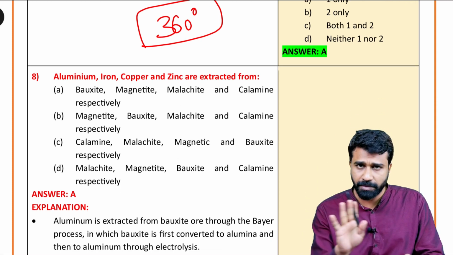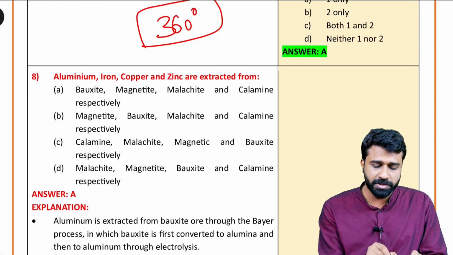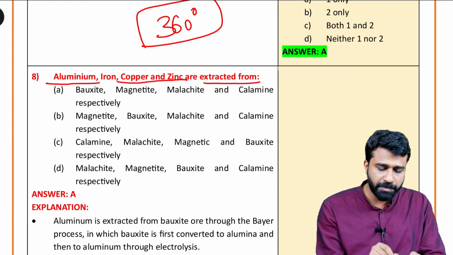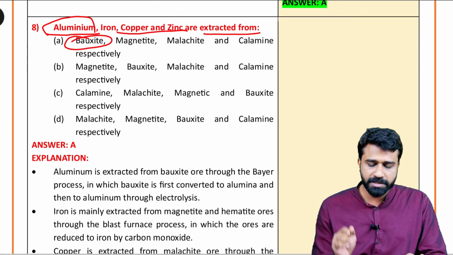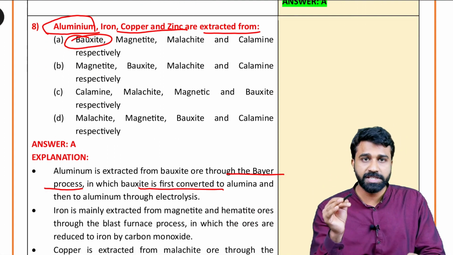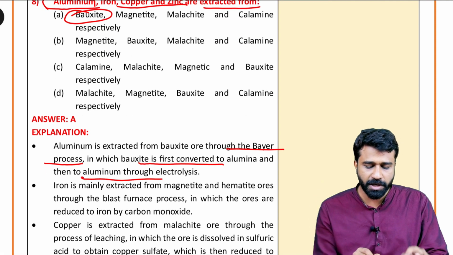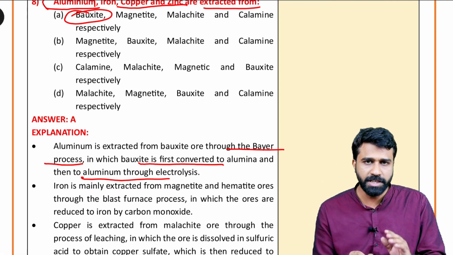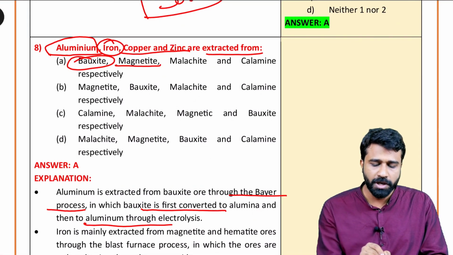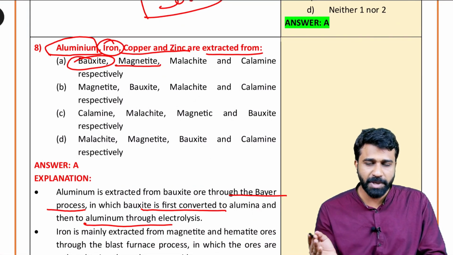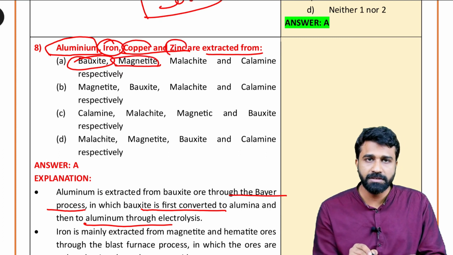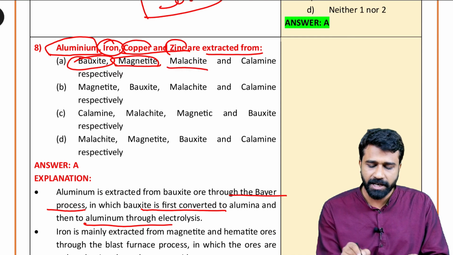This is the final time; I am not going to reiterate it again. Next, aluminium, iron, copper, zinc: from what are they extracted? Aluminium is extracted from bauxite, and this process is also known as the Bayer process, in which bauxite is first converted to alumina, and then alumina is separated through electrolysis. Similarly, iron is extracted from magnetite, an iron ore, and copper and zinc are respectively extracted from malachite and calamine.